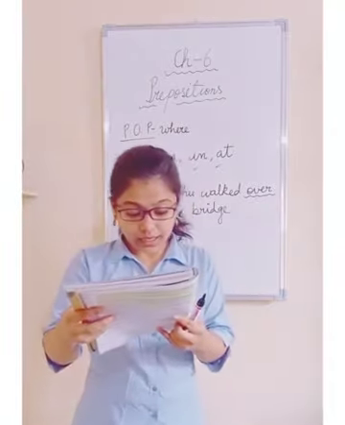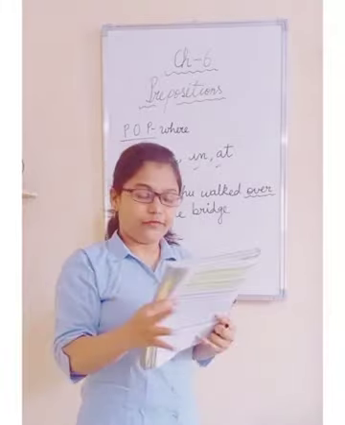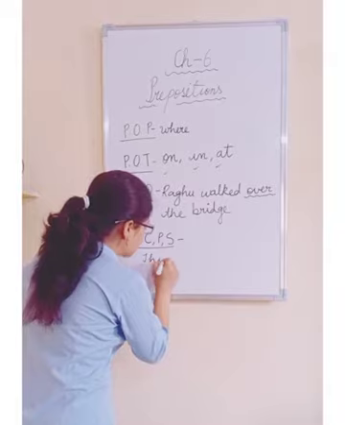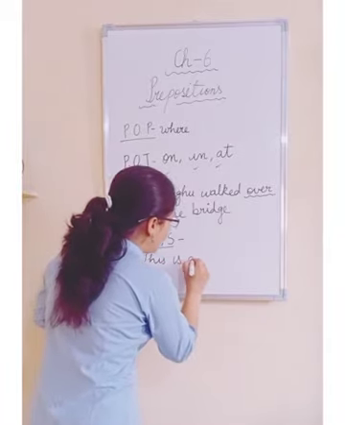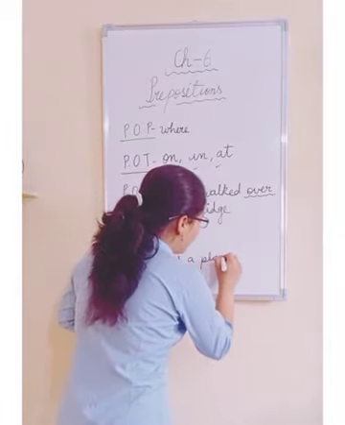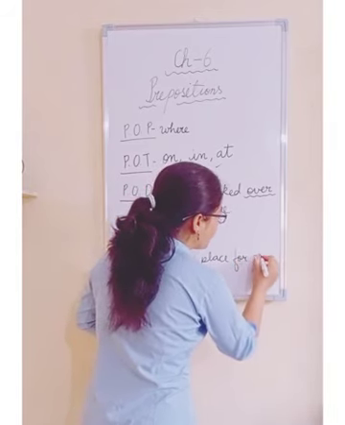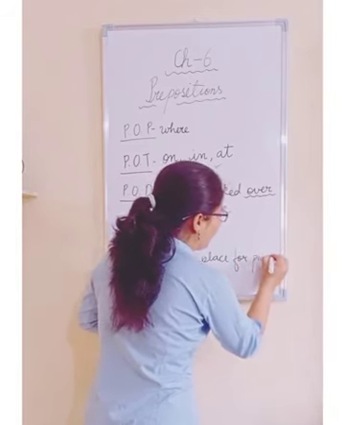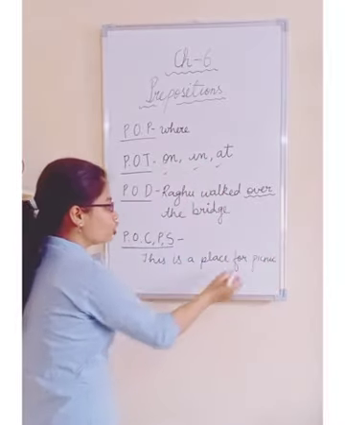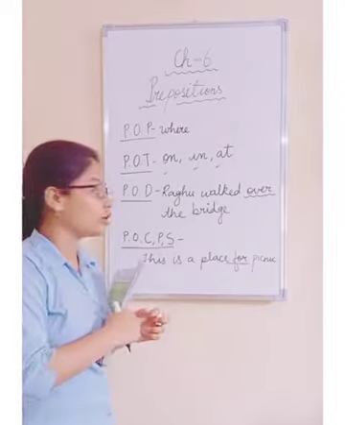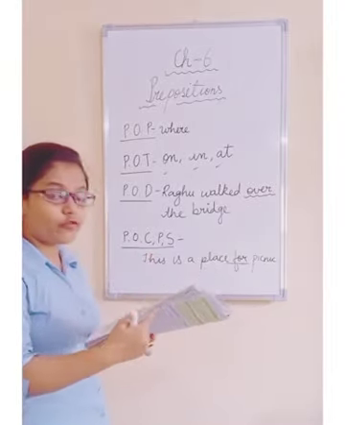Here I will give you an example. This is a place for picnic. So here 'for' is a preposition of what? This is a preposition of source.